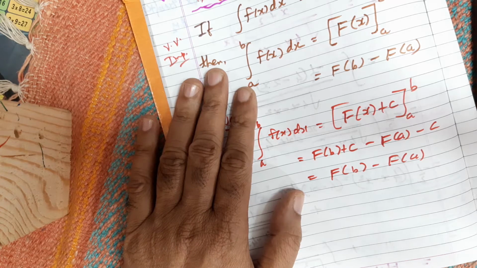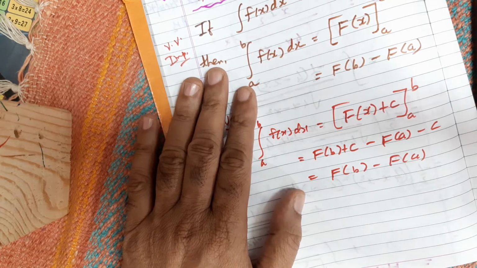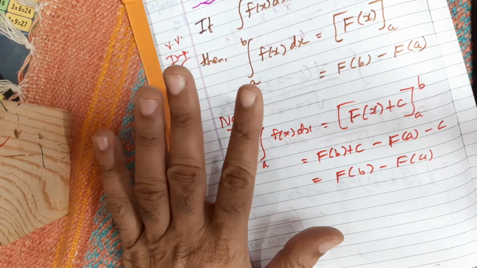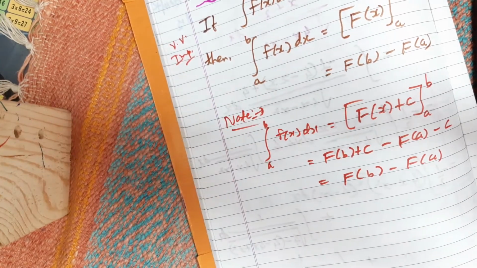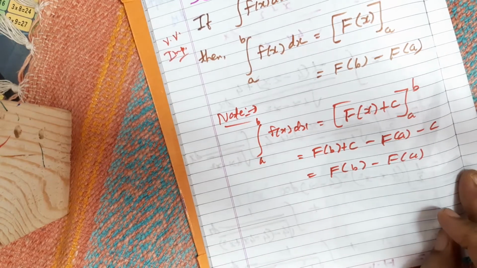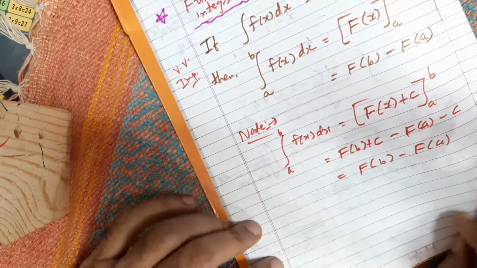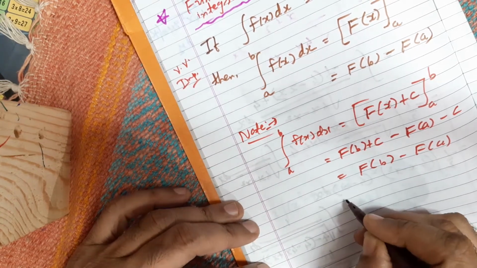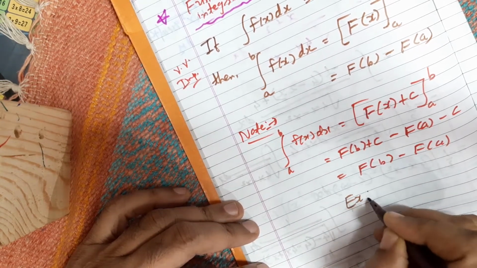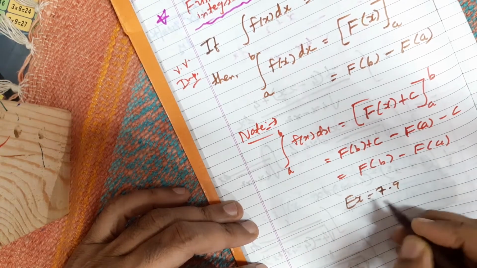So only based on this, dear students, the whole exercise 7.9 is based. Further properties are there, but that is afterwards. Today I am not going into all those properties, but taking directly exercise 7.9. So all of you open the textbook, page number 338, exercise 7.9.